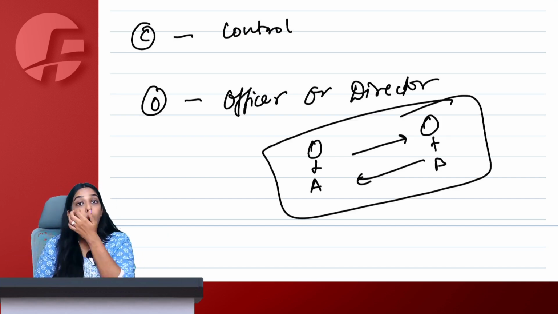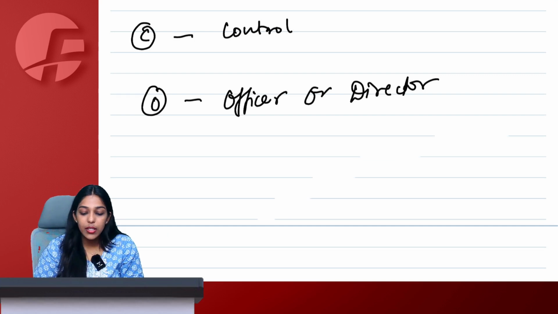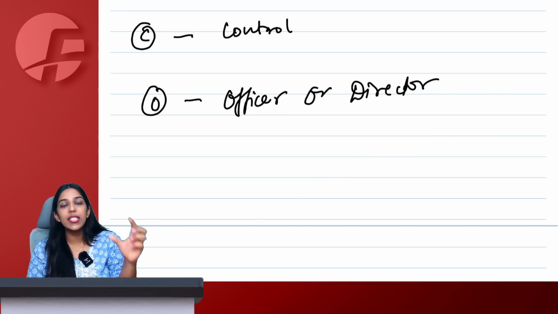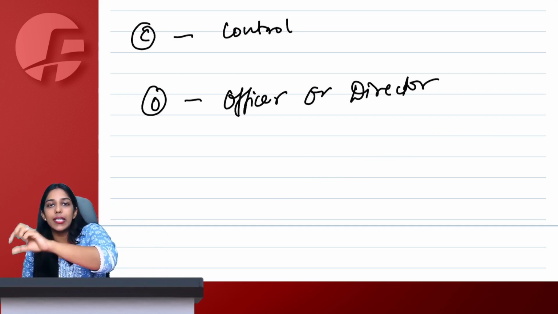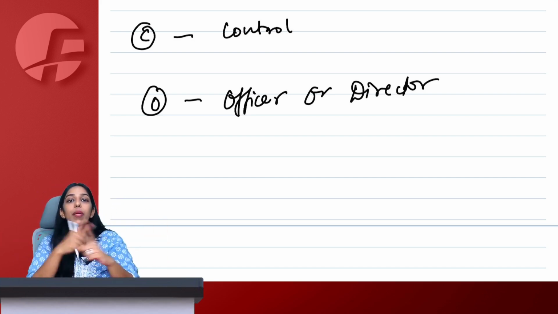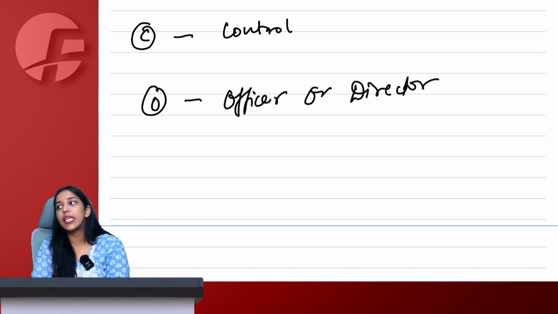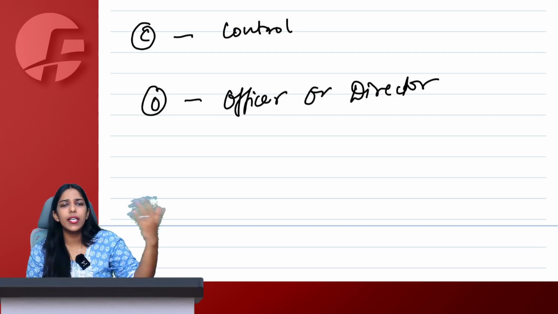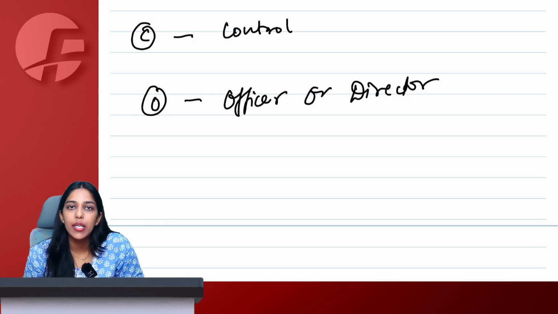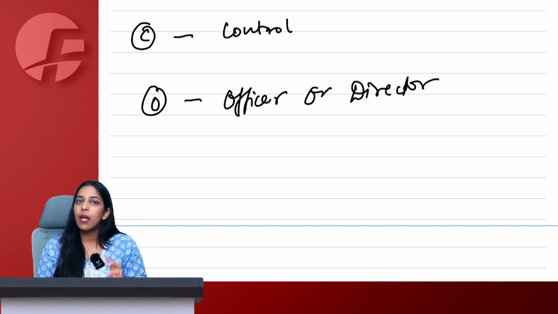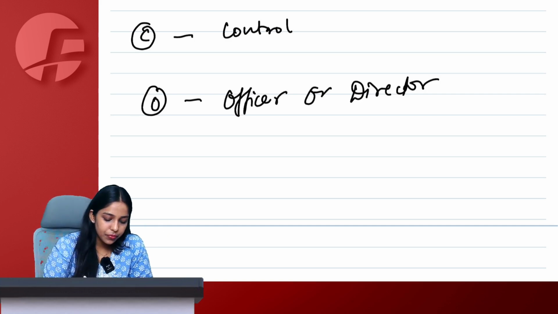What we are saying, officer or director in one another's business. Let's say my father is director in my brother's business, my brother is director in my father's business. These two people are officer or director in one another's business. Then also they become related persons. And of course, direct relationship of a company and its director, or a company and its officer, makes them related persons.